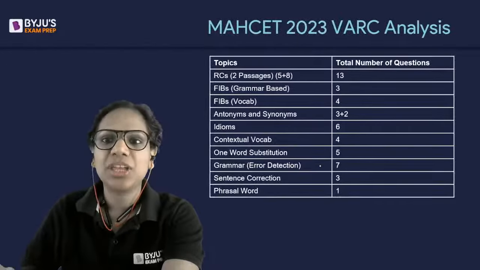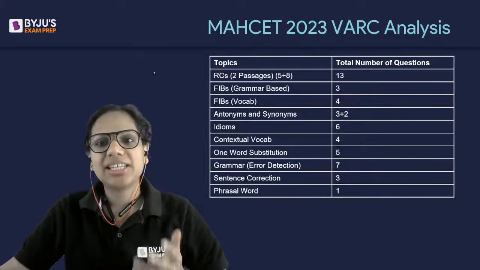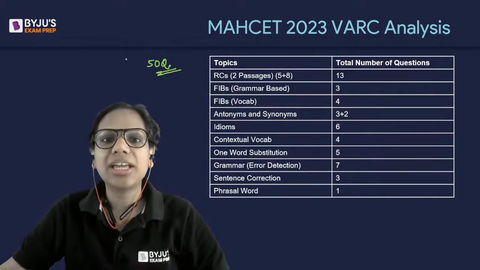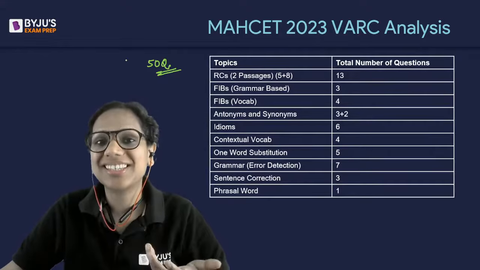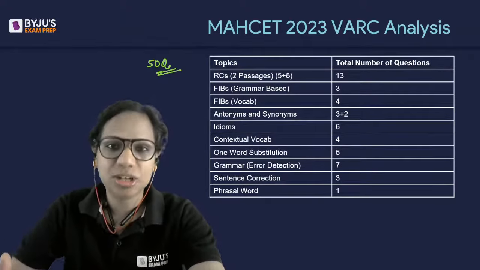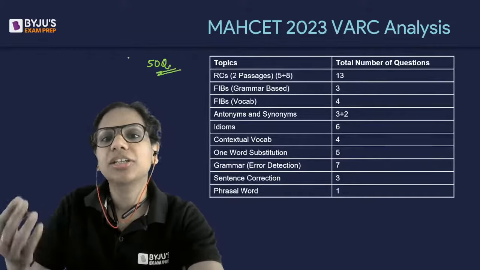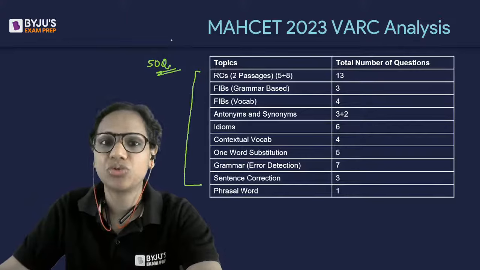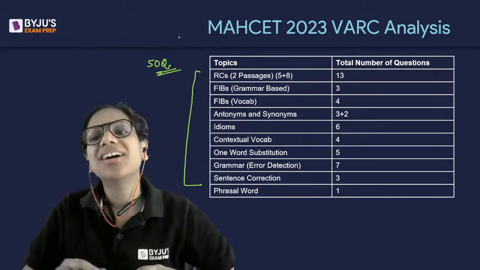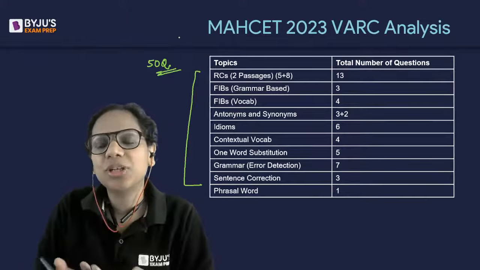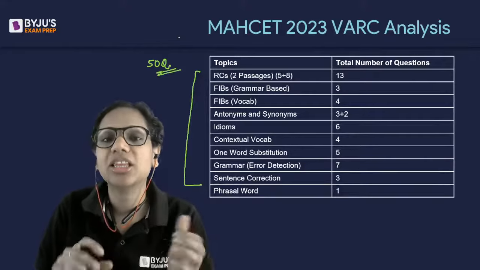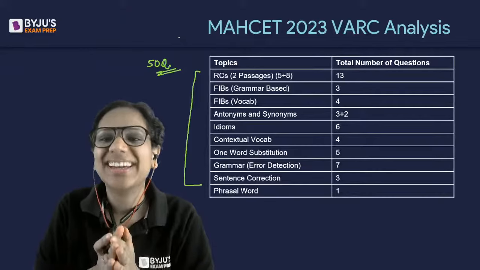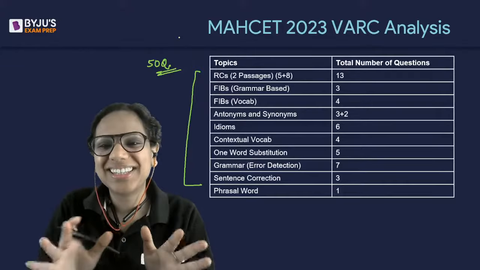Now, let's see. In VARC, as I said, this year there have been 50 questions. I understand that for some of you, VARC is a strength, and for some of you, it is not. So accordingly, your target score from these questions can vary. I'll tell you what the scores should be for someone for whom VARC is not a strength, for someone for whom VARC is a strength, and for someone who is just okayish. So we'll look at all three categories.